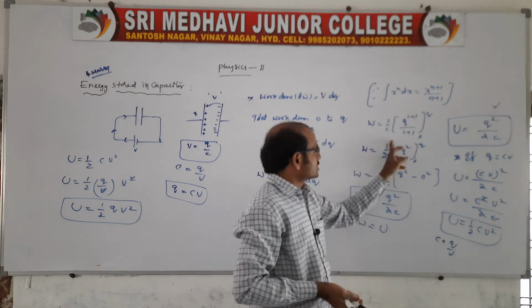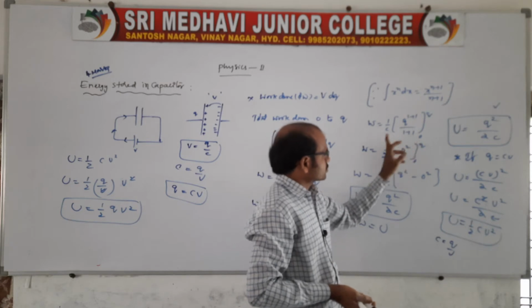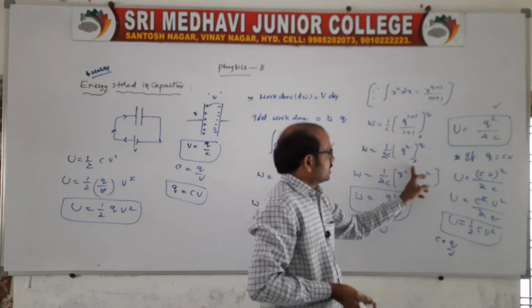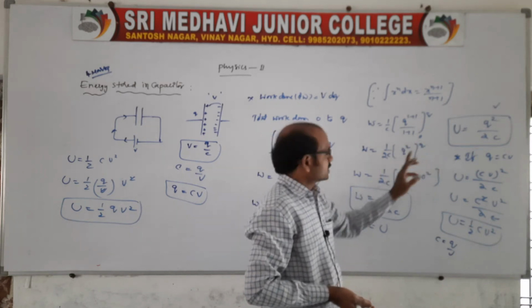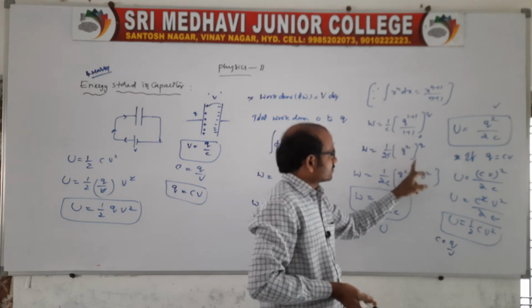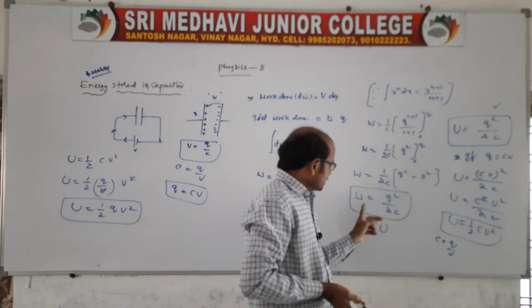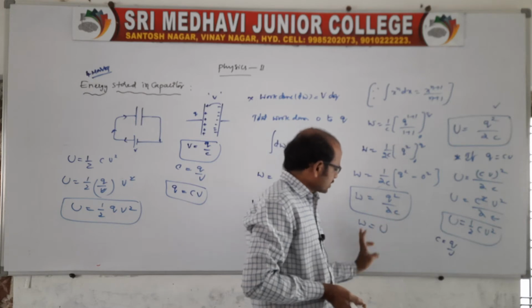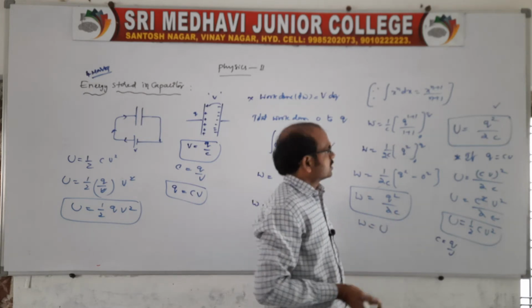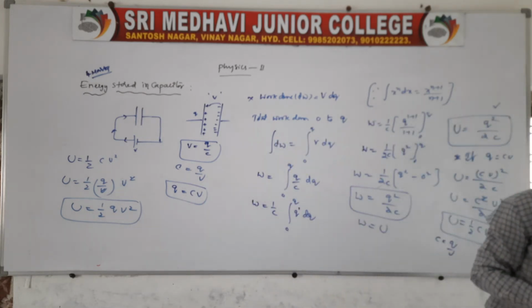Then work done is equal to 1 by 2C, because 1 plus 1 becomes 2. Taking 2C common, Q square by, that is 0 to Q. Then you substitute the upper limit first, then the lower limit. Then W is equal to Q square by 2C. Work is in the form of energy. Then energy is equal to Q square by 2C.